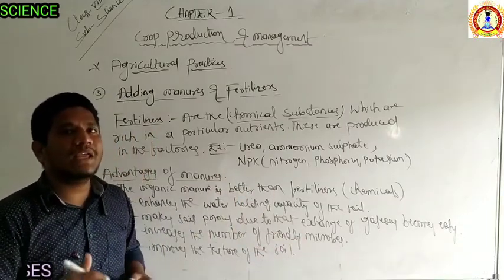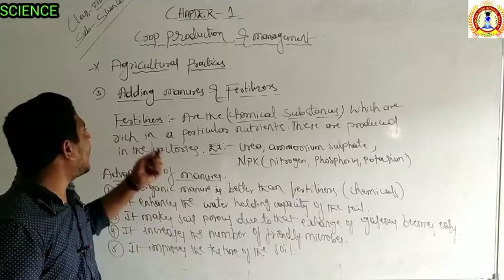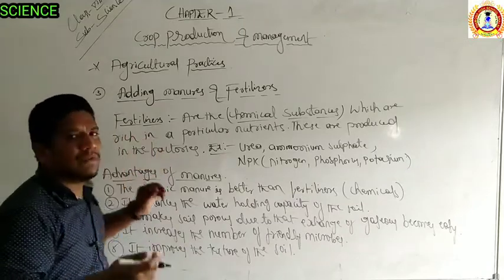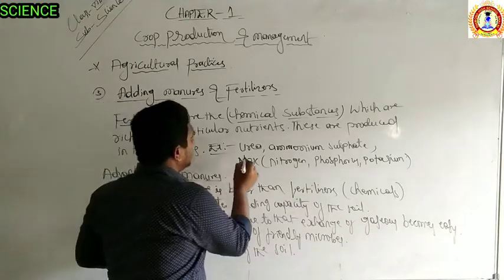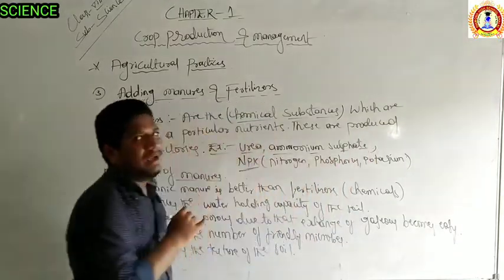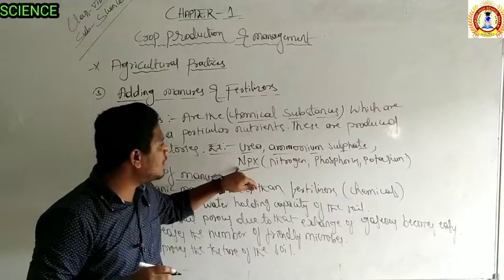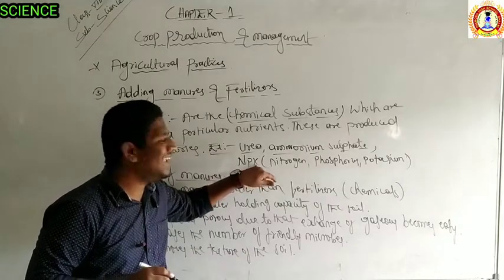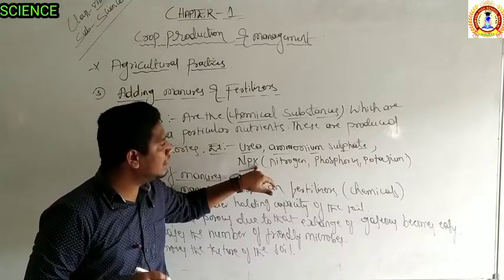So if your soil is lacking a particular nutrient, you can add fertilizers. Some examples of these fertilizers are urea, ammonium sulfate, and NPK. NPK is nitrogen, phosphorus, and K means potassium.